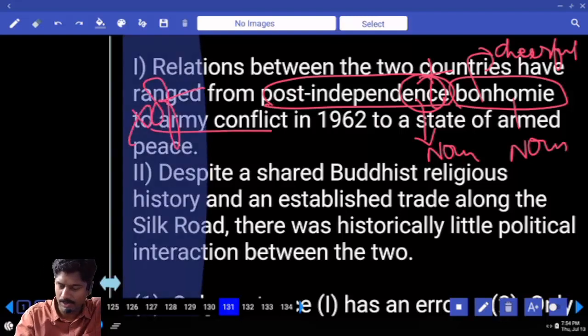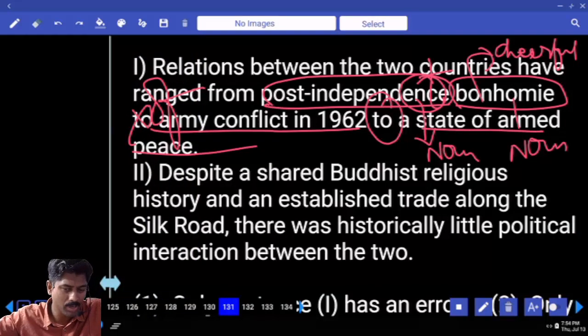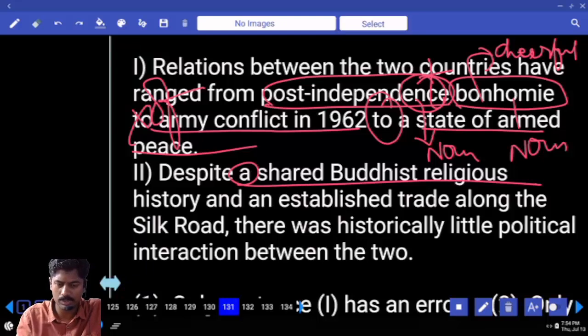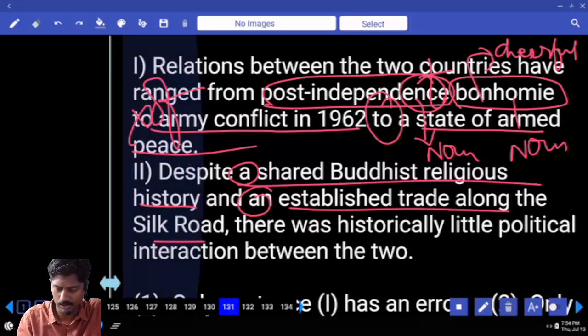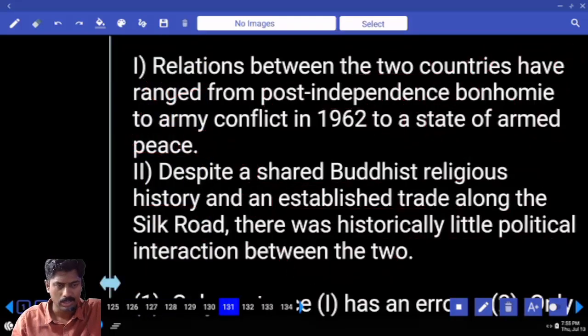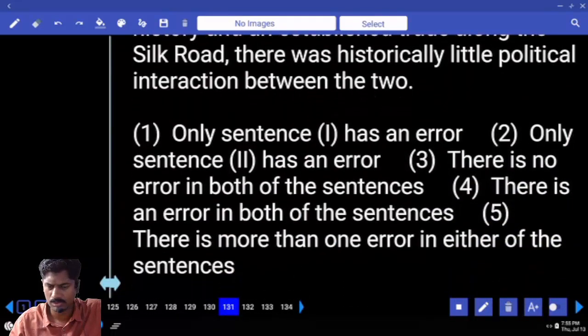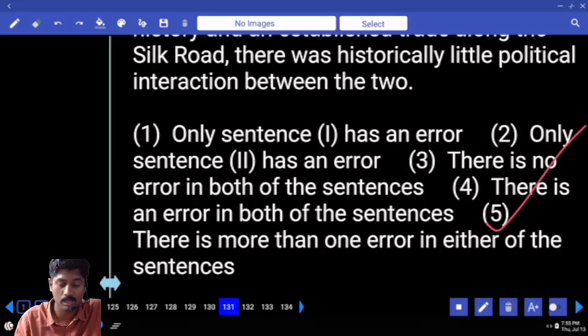of armed conflict in 1962 to a state of armed peace. Of is needed. To armed conflict, wrong. Of. Despite a shared Buddhist religious history, and an established trade along the Silk Route, there was historically little political interaction between two. Error is one. First part lo error undi. The two errors. There is an error in both of them. Yeah, fifth option. There is more than one error in either of the sentences.